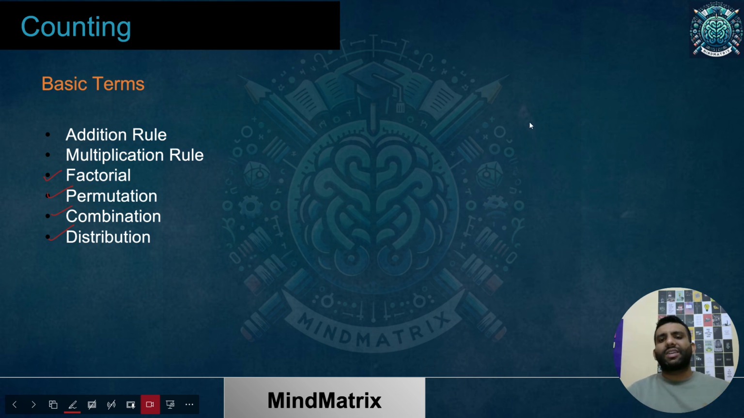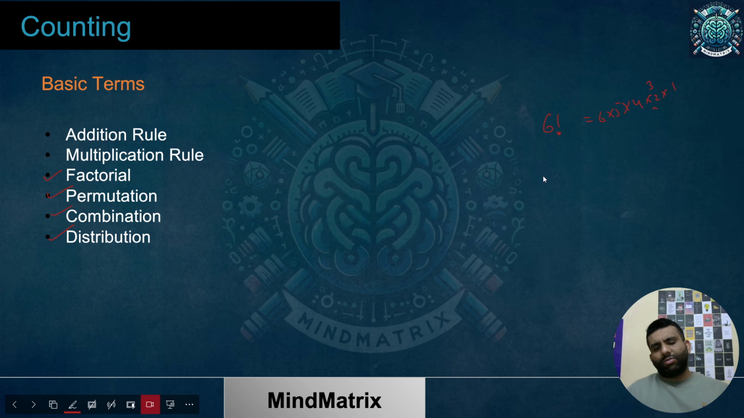Factorial is just a notation, short for consecutive multiplication down to 1. For an example, if somebody says 6 factorial, what does it mean? It means 6 into 5 into 4 into 3 into 2 into 1. Did I miss something? Yes, 3 I have missed. So 6 into 5 into 4 into 3 into 2 into 1. That's 6 factorial.